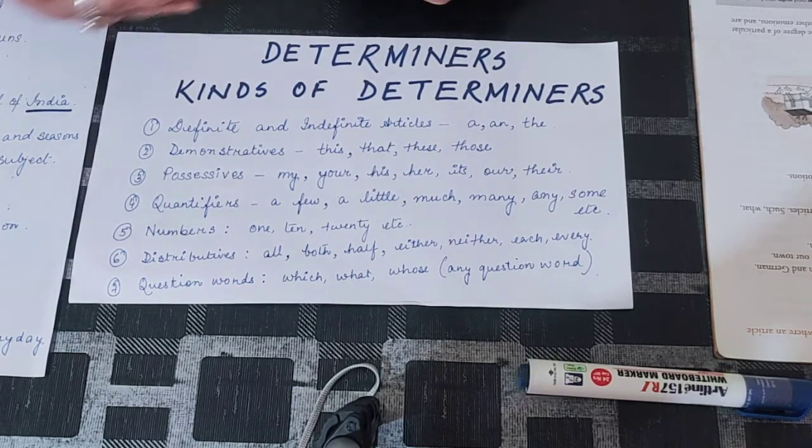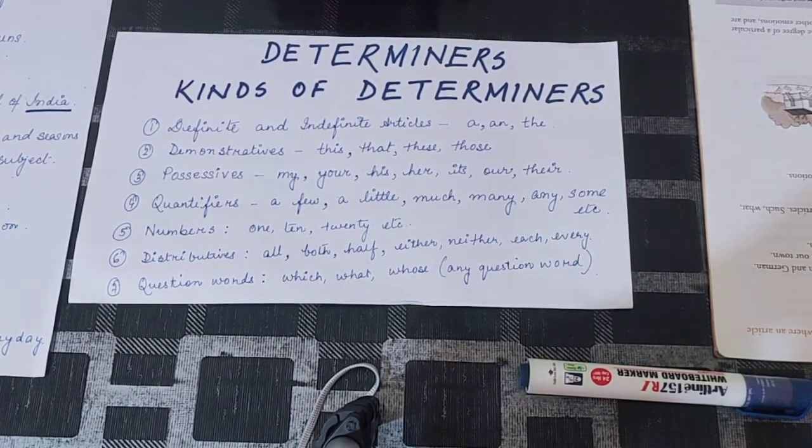Articles I have already taught you last year, and you also know that articles are of 2 kinds. One is the indefinite article, which is used in a general sense, and one is the definite article, which is used when we talk about something particular. Indefinite articles are a and an, which we use for singular indefinite nouns. In general, if we talk about anything, then we use indefinite articles. If I am talking particularly about a noun or a pronoun or any subject, then we use the definite article the.